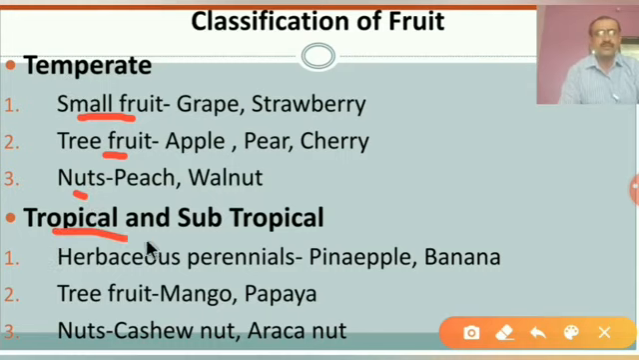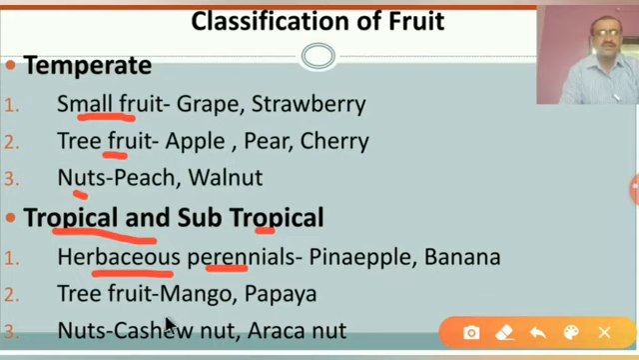Second, tropical or subtropical plants. That means plants grown in the specific tropics. They are again divided into 3 parts. First one is the herbaceous perennial. They are perennial plants, which complete their life cycle in more than 2 years. But which type of perennial? Herbaceous perennial. So this is the first class. For example, pineapple and banana. These are examples of herbaceous perennials.